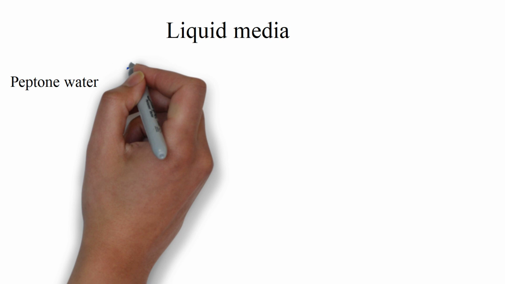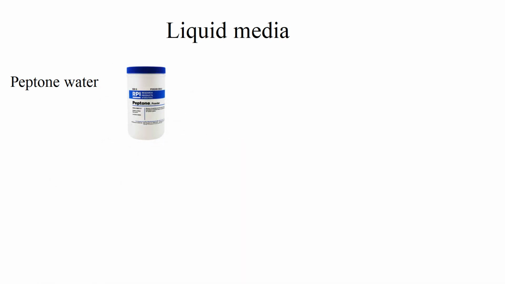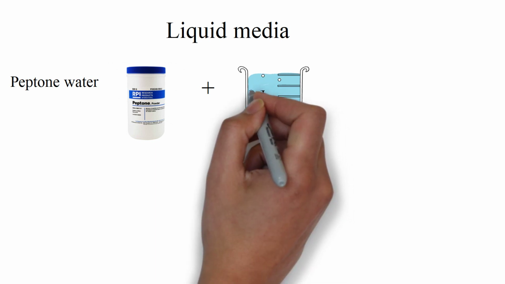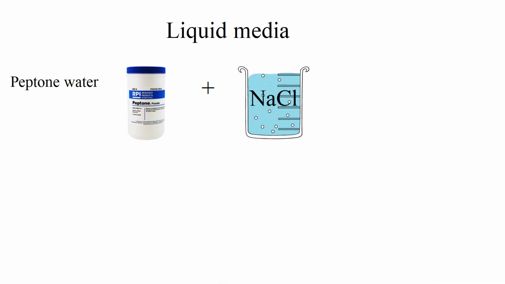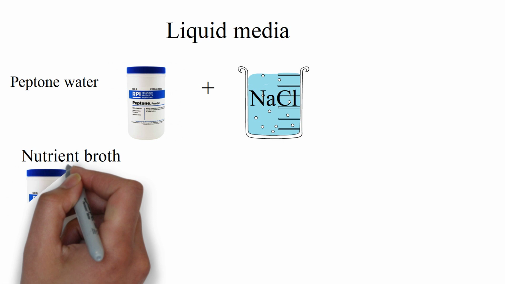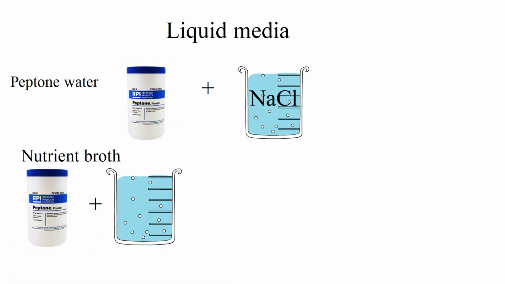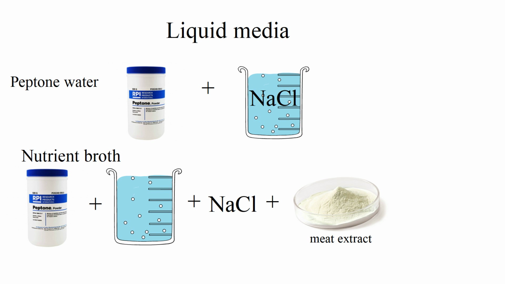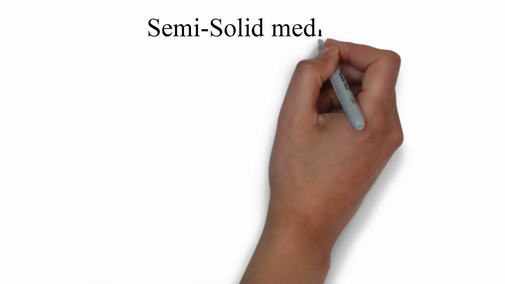Liquid media. In this, first we have peptone water. Peptone water consists of peptone, which is partially digested protein, and water which contains NaCl. Then second, we have nutrient broth. Nutrient broth is the same as peptone water, as it contains peptone and water plus NaCl, but the additional component is meat extract. Liquid medium is used to grow bacteria like Staphylococcus.